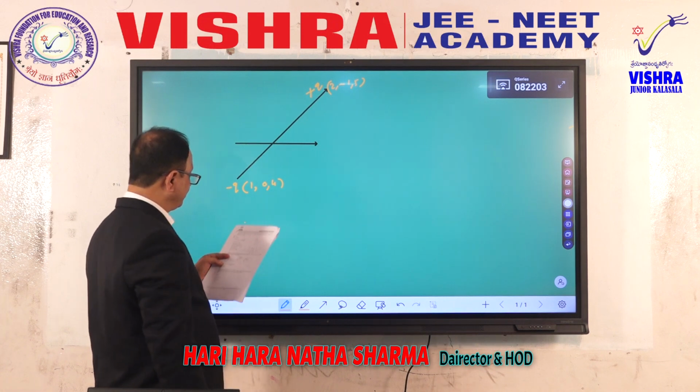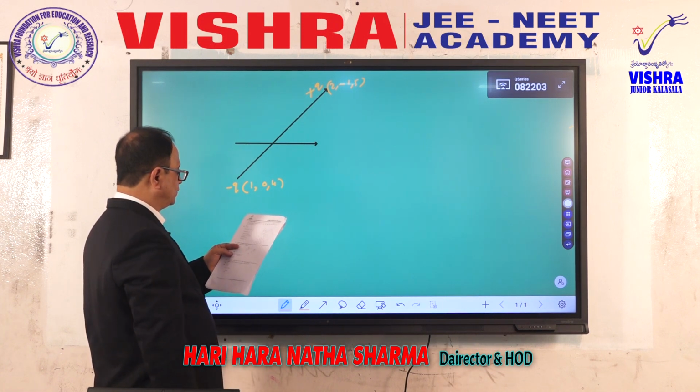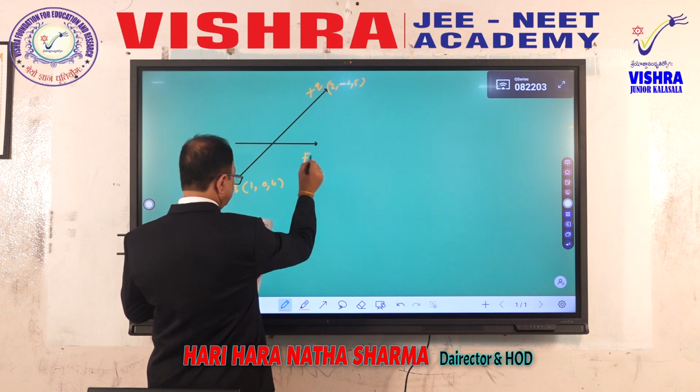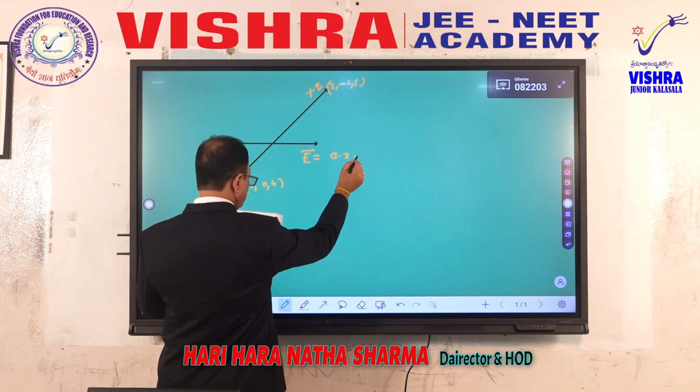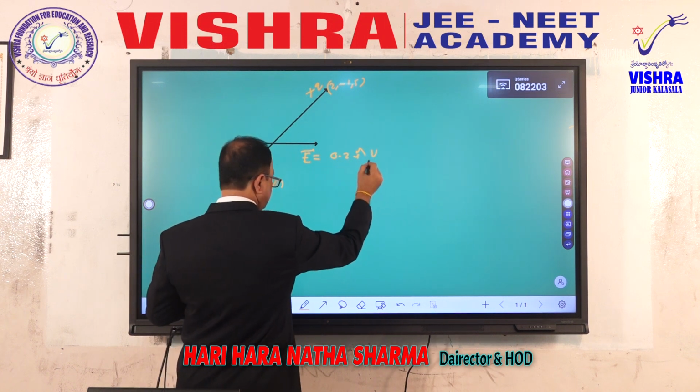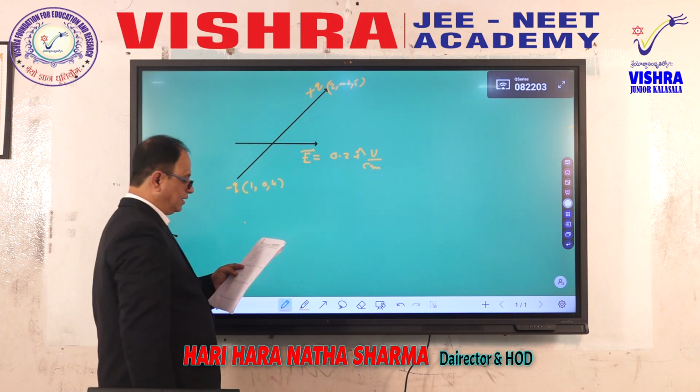Now the electric field is given as E bar equal to 0.2 i cap volt per centimeter. Volt per centimeter, units are very important.